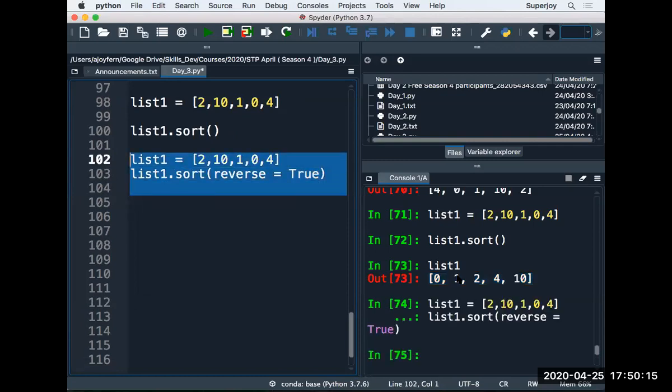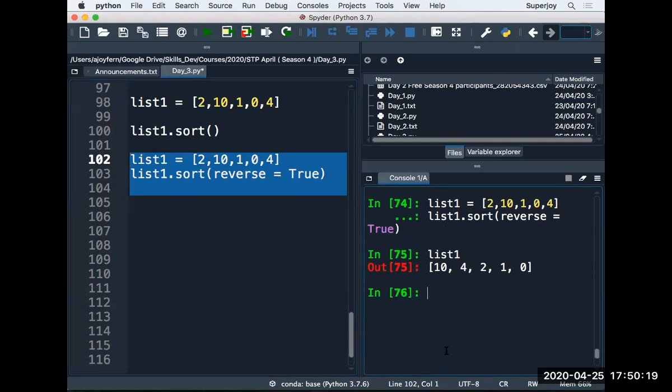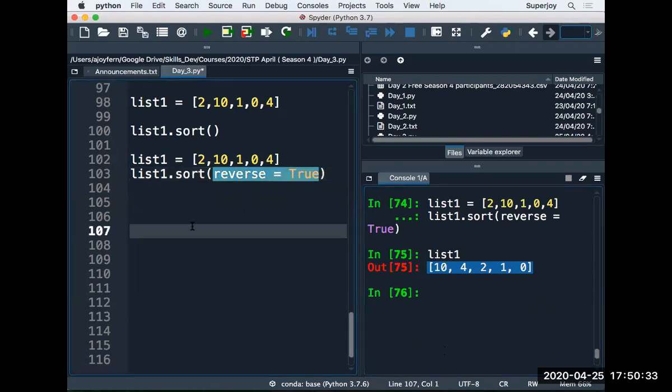So let's see if that works. If I say reverse equal to true, that means I want them in decreasing order. Now, guys, I'll discuss 2 more items in the list, and then we'll go to the next topic. What is that?